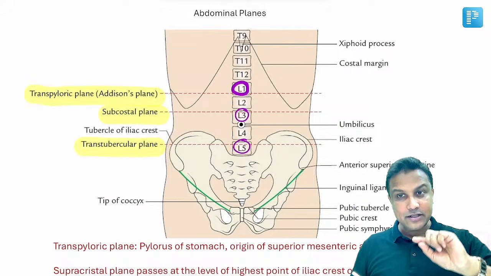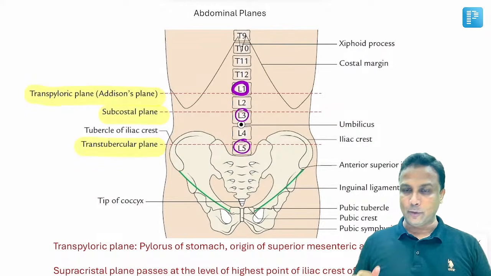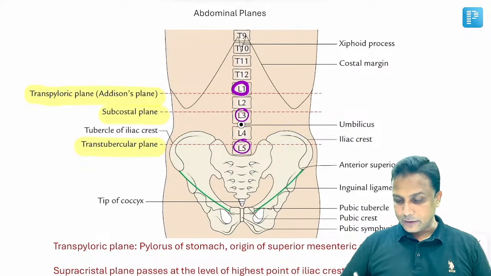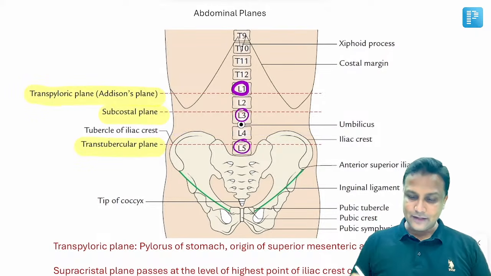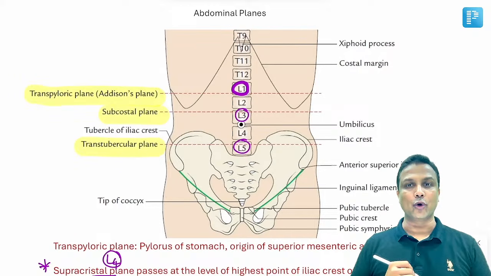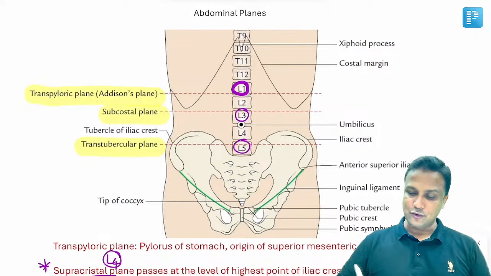Now, what was asked in your FMG exam, I'll tell you the MCQs right now, sir. Listen to the MCQs right now. Number one, in the ilium bone, the highest part here will be the iliac crest. There is one more plane here which is going to touch the iliac crest, and that is why the name is given as the supracristal plane. And this supracristal plane, remember, will be at the level of L4. This was asked in your exam, my dear friend. Is it okay? L4, supracristal.